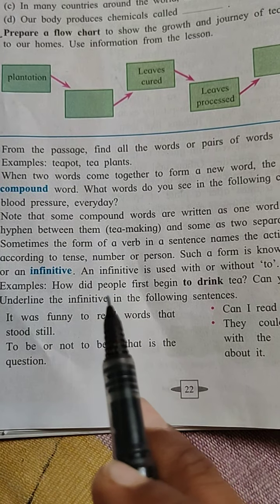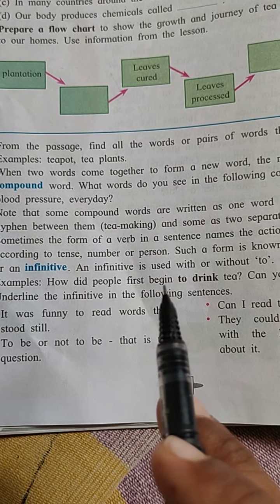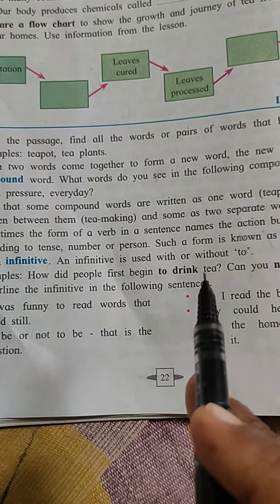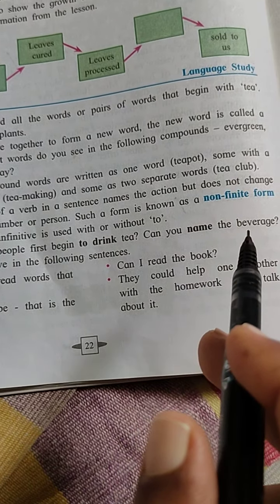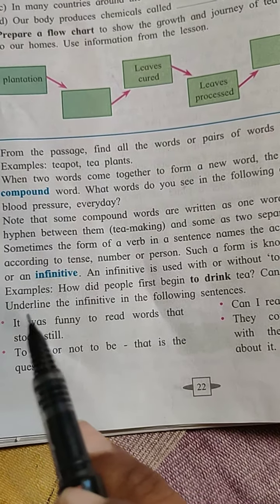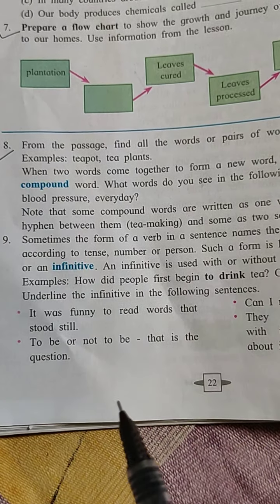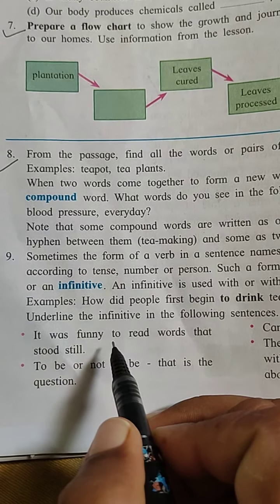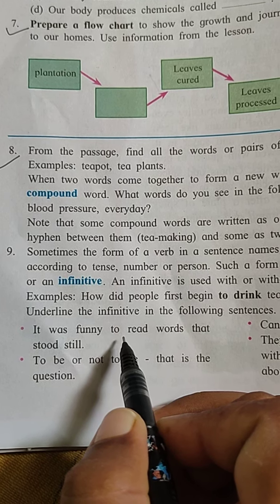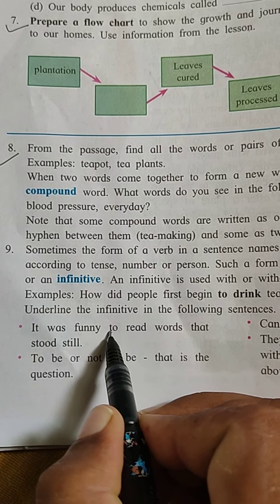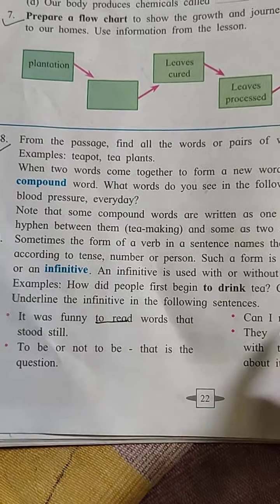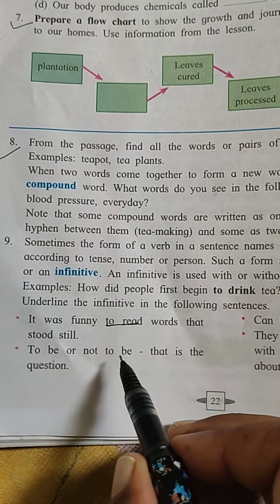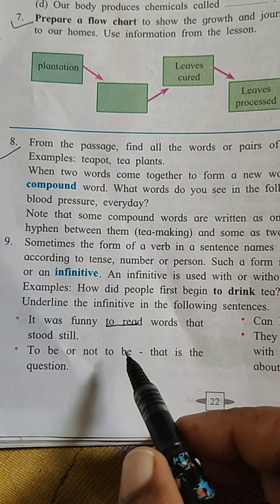Example: How did people first begin to drink tea? Can you name the beverage? Underline the infinitive in the following sentences. It was funny to read. To read became the infinitive. To be or not to be.